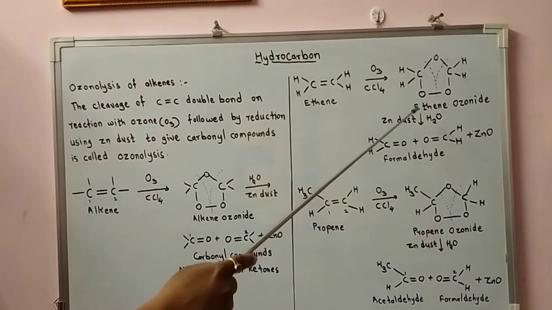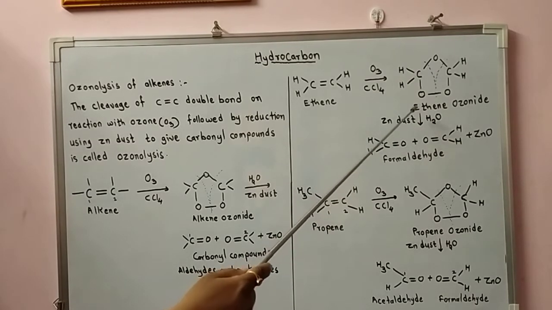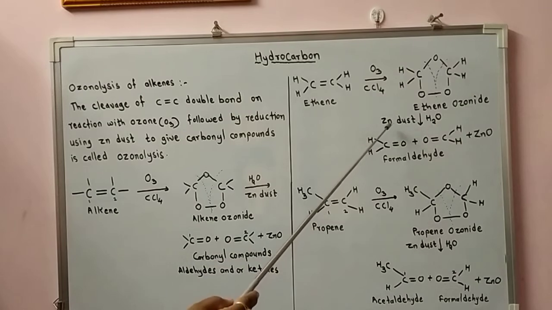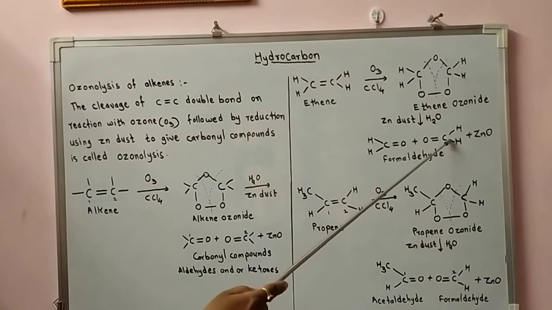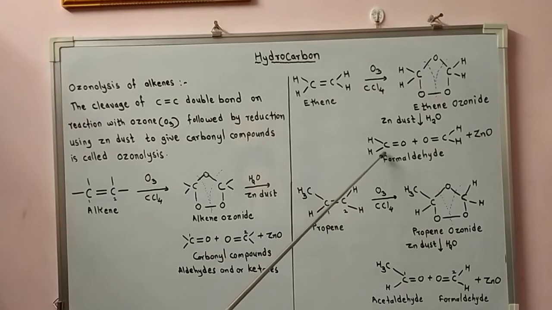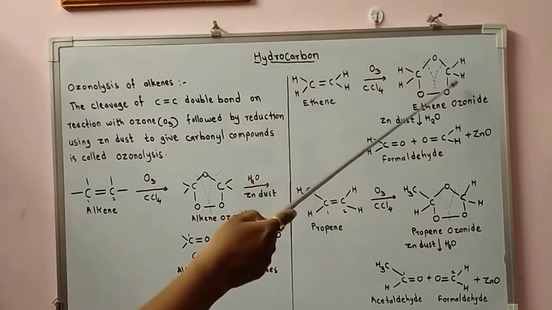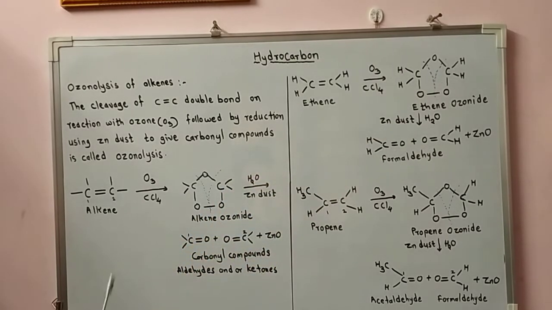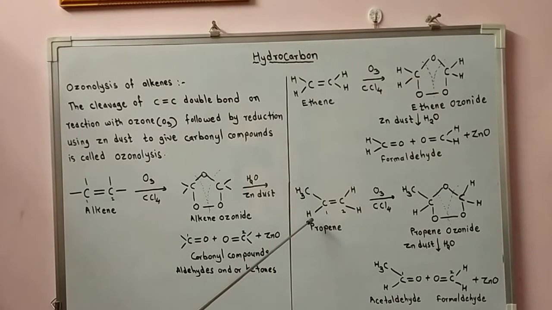Now further, when water is added in presence of zinc dust, the unstable ethene ozonide is converted to 2 molecules of formaldehyde plus zinc oxide, that is H2C double bond O plus H2C double bond O. So this one carbonyl compound is formaldehyde, and the second carbon also has two hydrogens, therefore it also forms formaldehyde. So we get 2 molecules of formaldehyde. Let's see the next example.